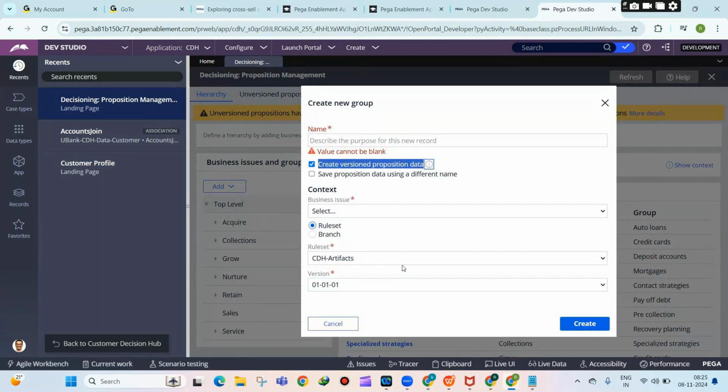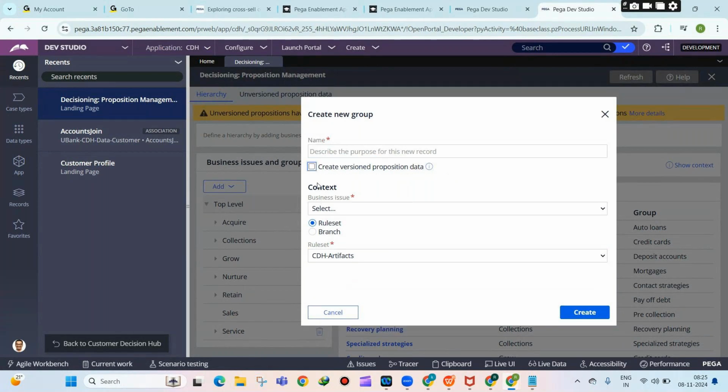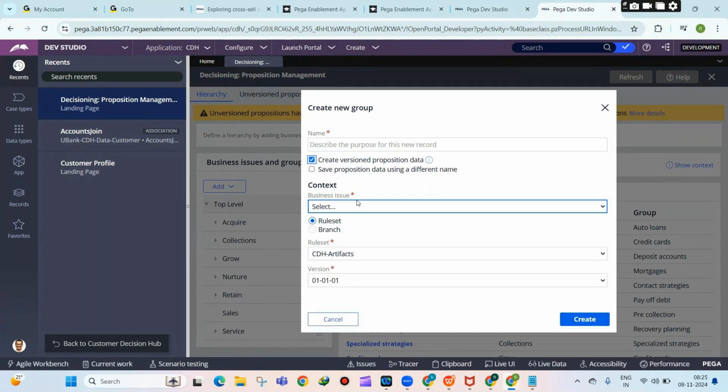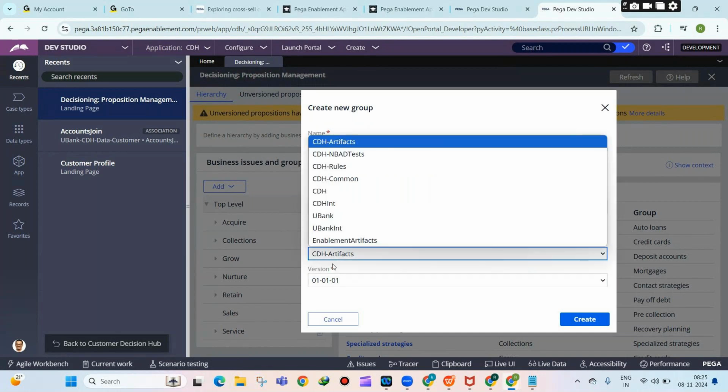Versioned proposition data means it will have a rule set version. That is the meaning of this. For example, when I select this checkbox, this version is coming, right? When I unselect this checkbox, you see the version is gone. That means this business group will be created in a rule set version.